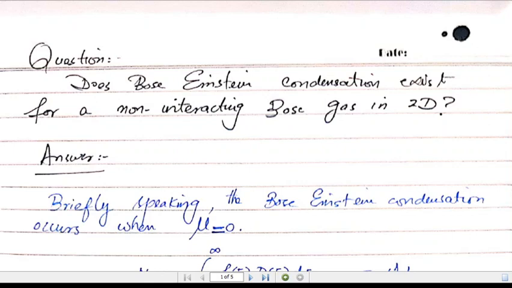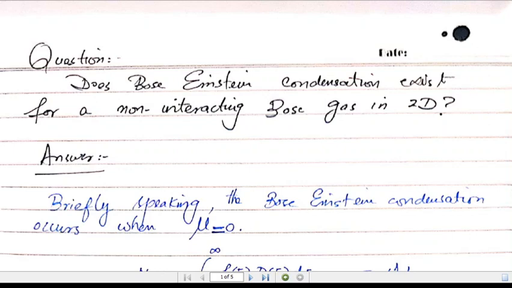We can also recall from lecture 19 that there we deduced the number of Bose condensed particles in three dimensions, which occurred below a critical temperature called Tc. We also noted that below the transition temperature, the chemical potential is effectively zero. This information is very useful to solve this problem. Briefly speaking, the Bose-Einstein condensation occurs when the chemical potential mu is equal to zero.